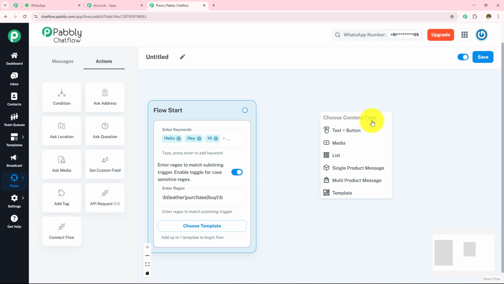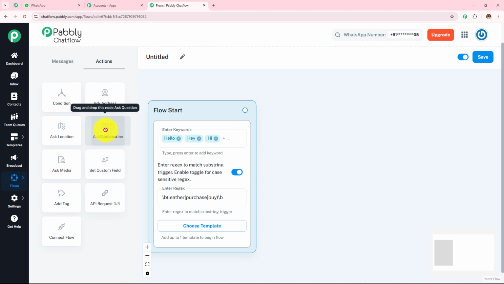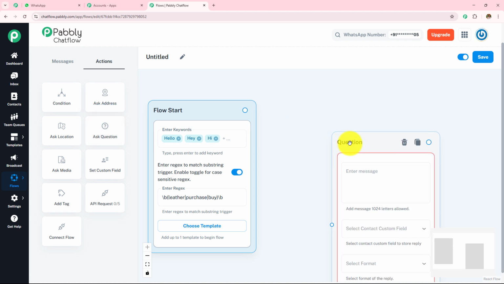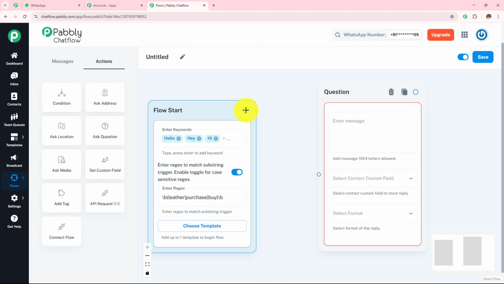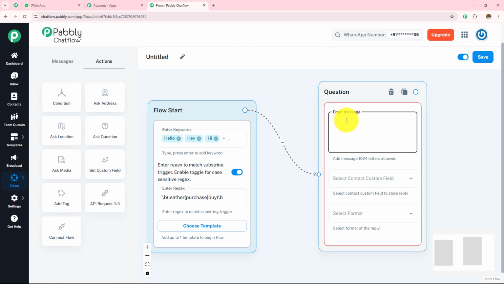Now here in this choose content type, I have already explained all these content types to you. But over here, I'm going to ask the question. So what I'm going to do, I'm going to drag and drop this ask question button over here, and then make the connection between this circle and this circle. Now here I'm going to ask them the question, please enter your name.